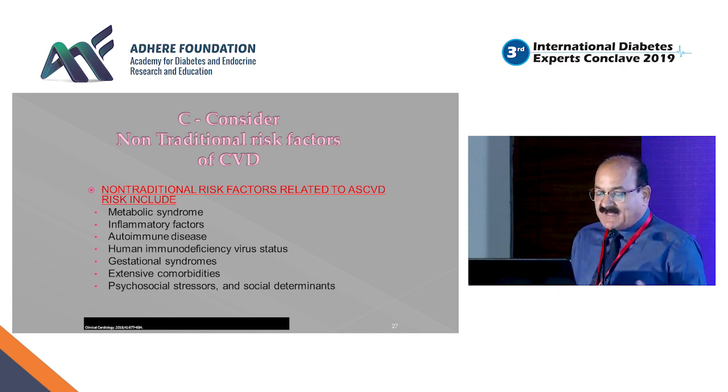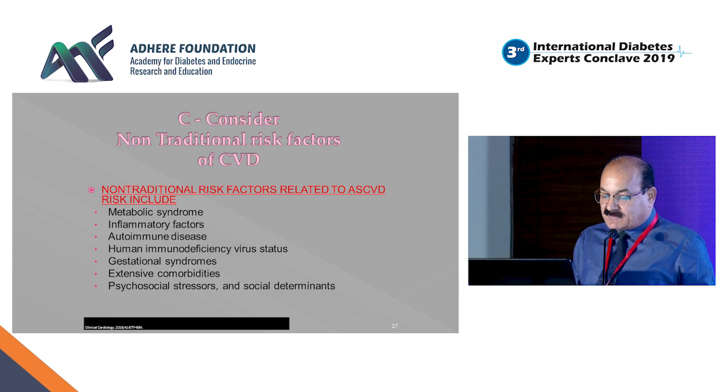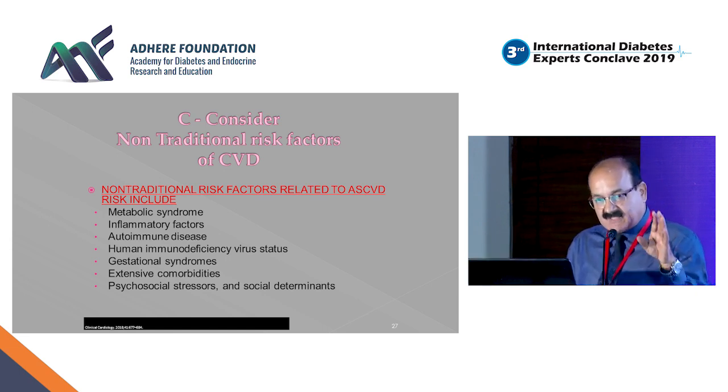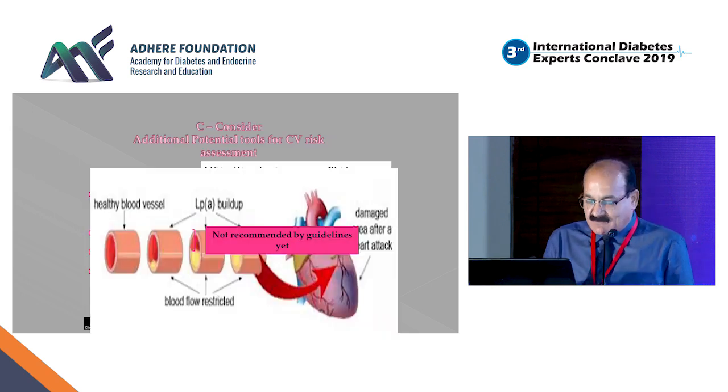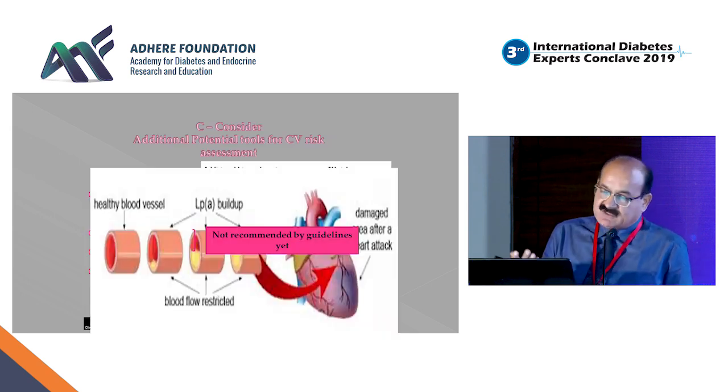These could be metabolic syndrome, certain patients having certain markers of inflammation positive, having autoimmune disease or gestational syndromes, or there could be extensive comorbidities which need to be addressed before talking about any guidelines or any hierarchy in terms of pharmacotherapy. And these non-invasive measures could be simply looking for an ABI, which is very, very simple.